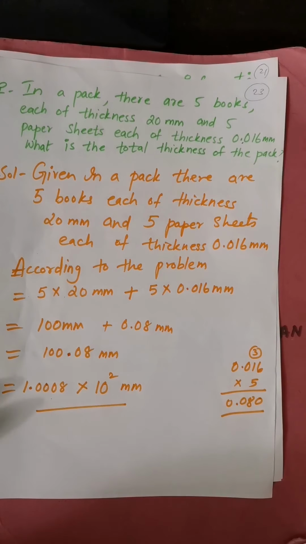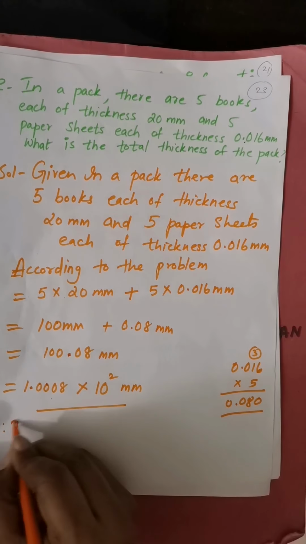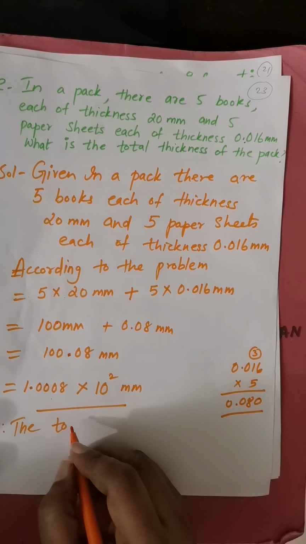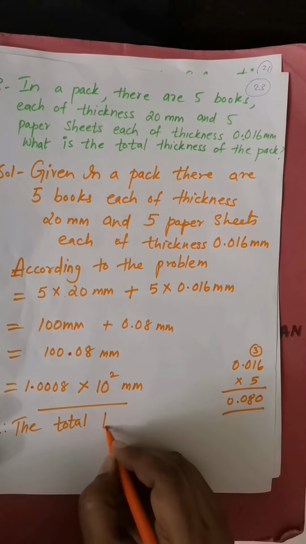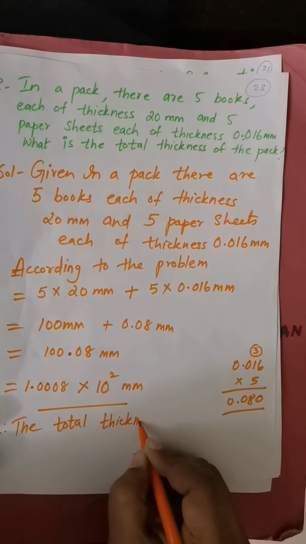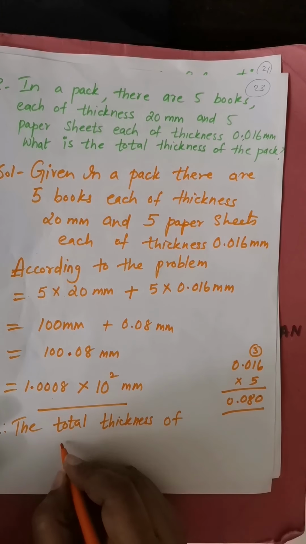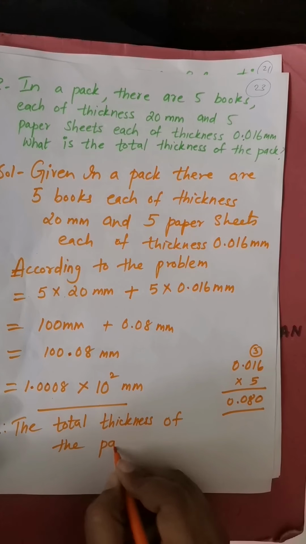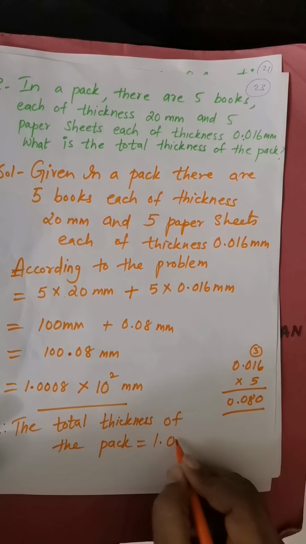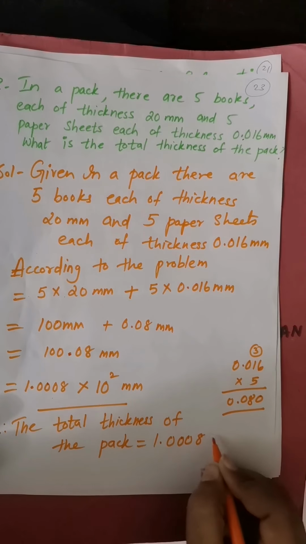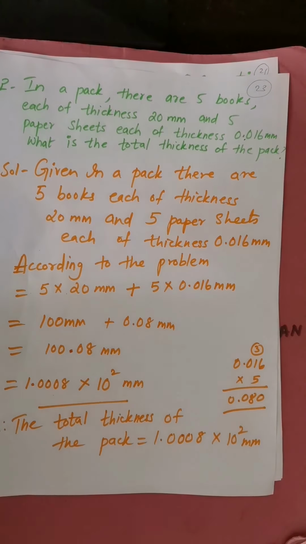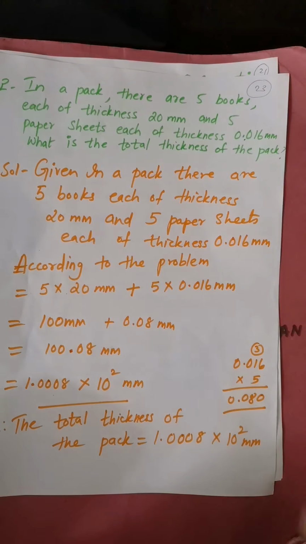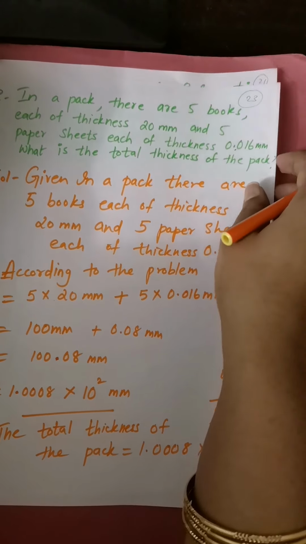What is the total thickness of the pack? Therefore the total thickness of the pack is equal to 1.0008 into 10 to the power of 2 millimeter. Okay, so with this we complete our chapter 4.